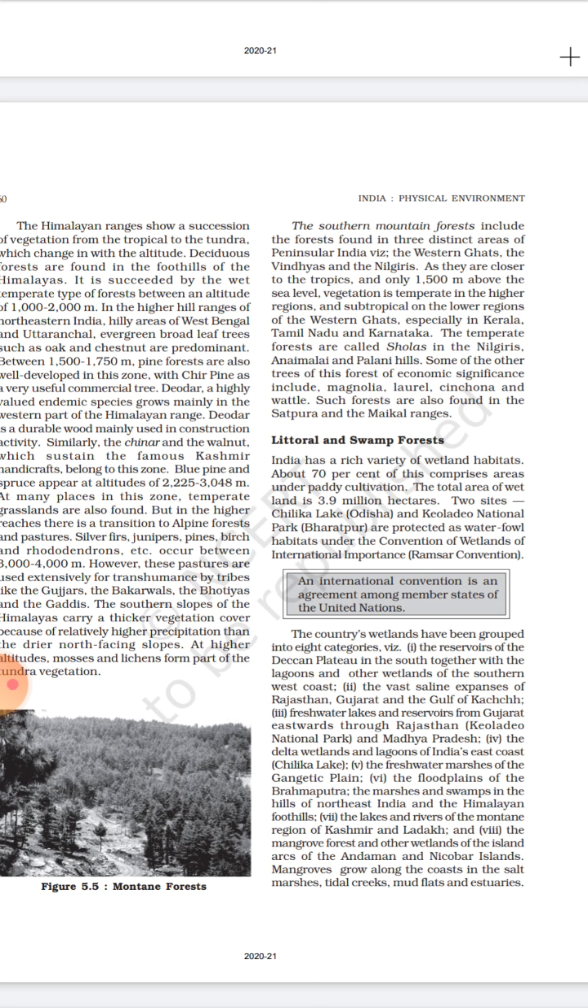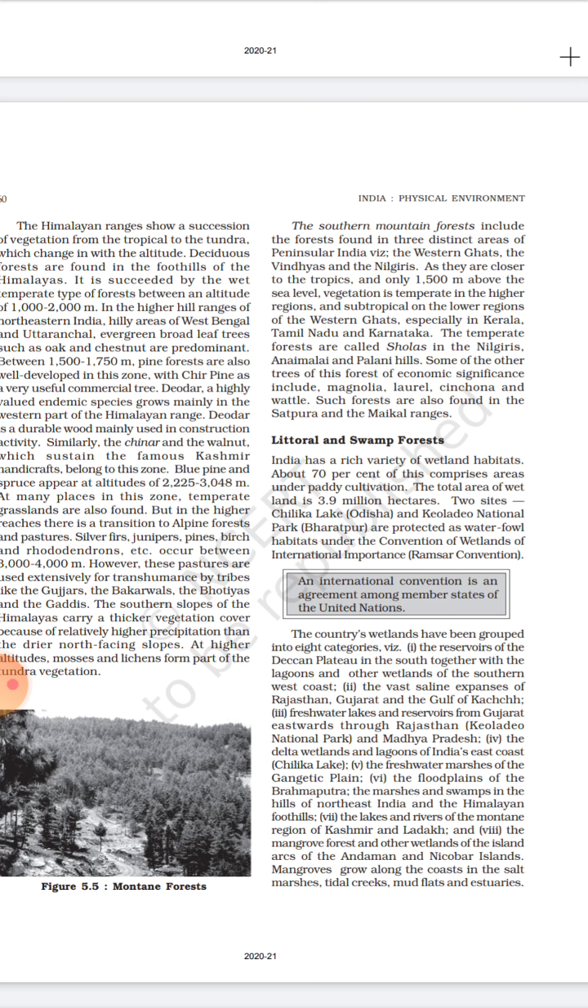So next is littoral and swamp forest. As you know, India has a rich variety of wetland habitats. About 70% of its area comprises paddy cultivation. Total wetland area is 3.9 million hectares. So the two important sites relating to this are Chilka Lake, a lake in Odisha, and Keoladeo National Park in Bharatpur, Rajasthan. They are protected as waterfowl habitats under the Convention on Wetlands of International Importance, the Ramsar Convention.